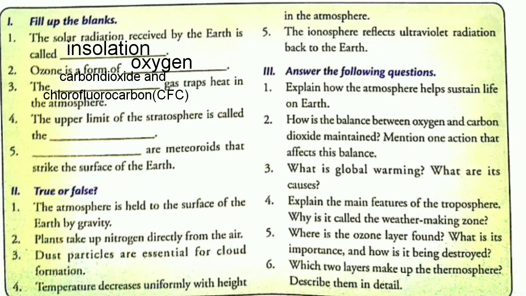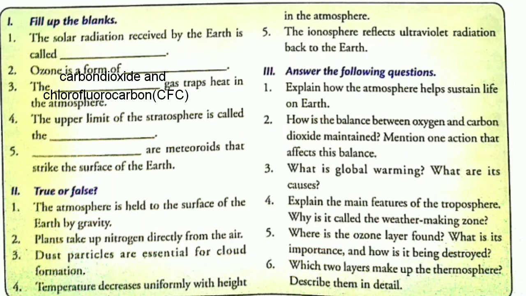So children, here there are two gases that trap heat in the atmosphere, and those are carbon dioxide and chlorofluorocarbons, or in short we can say CFCs, right? So here there are two gases, so we can change it to gases. So carbon dioxide and chlorofluorocarbons are the gases that trap heat in the atmosphere.